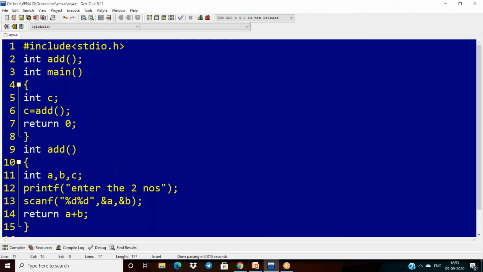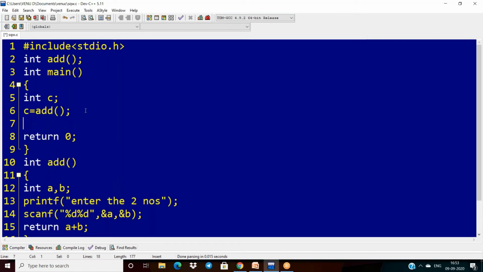Now in this case variable c is not required here. Finally 30 is available, 30 is assigned to c, and now I want to print c here, with percentage d. This is one of the ways. Sir, otherwise, can I use it directly, instead of using this here? Okay, at first you are confused here. Otherwise, I'm using this way only. For the next example, I will tell it in a different manner.